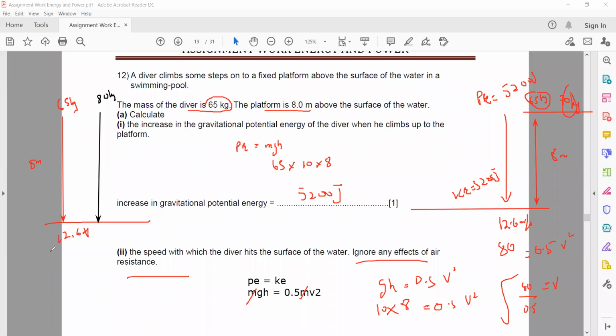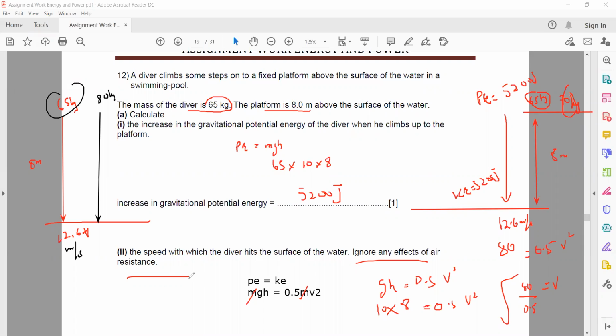Will it be more than 12.6, less than 12.6, or equal to 12.6? If the diver of mass 65 kilograms and the diver of mass 80 kilograms jump from the same platform, what will be the speed at which the 80 kilogram diver hits the water surface if we ignore air resistance?